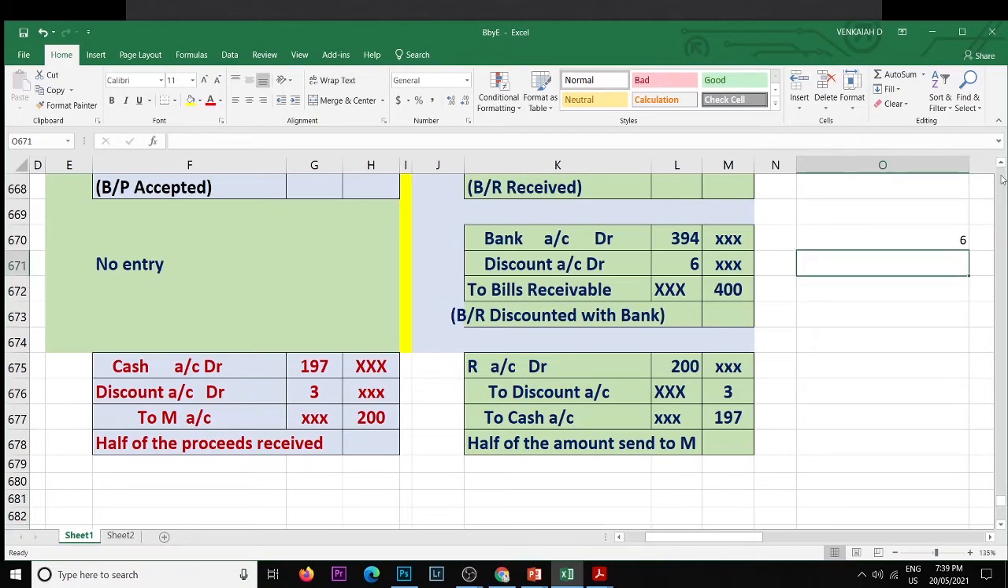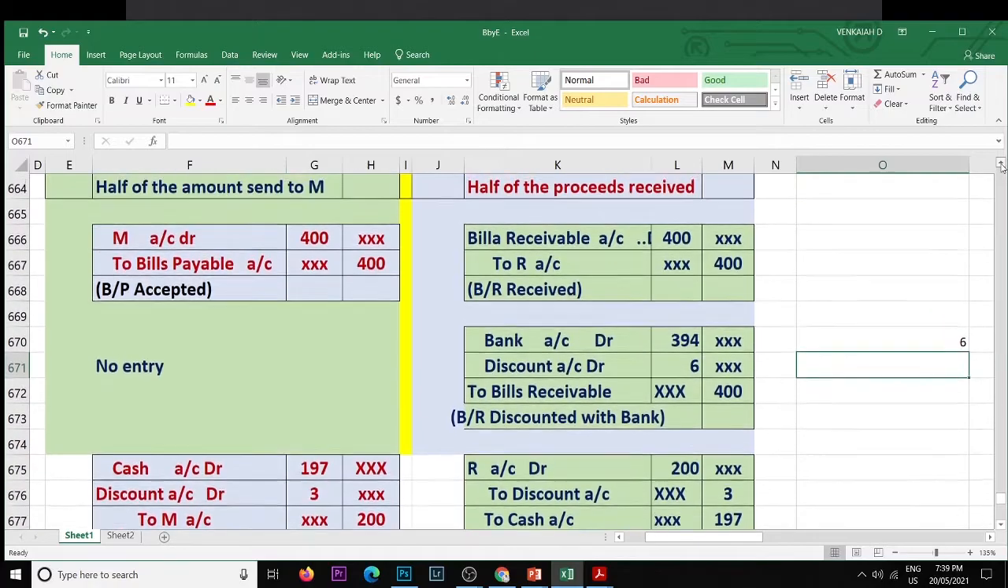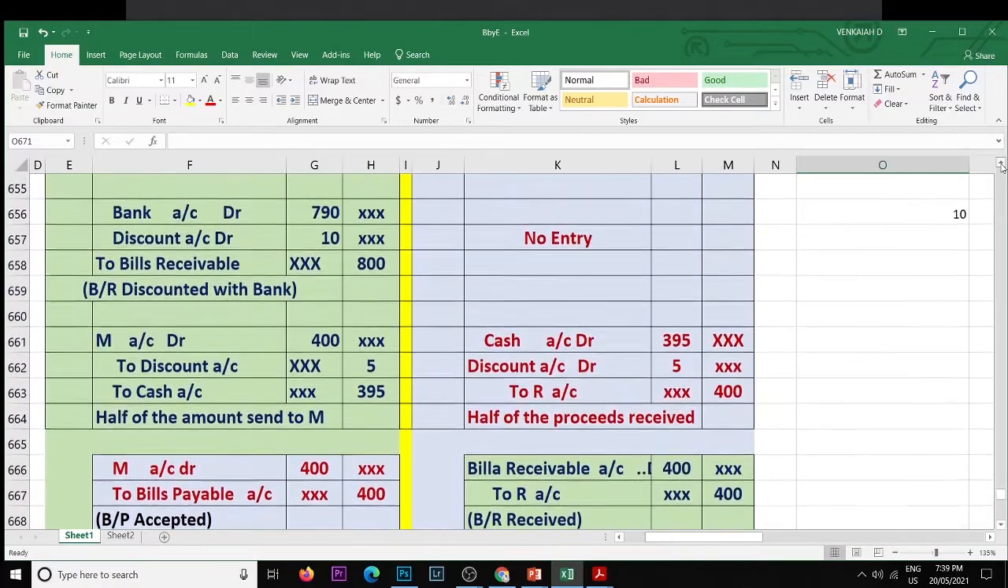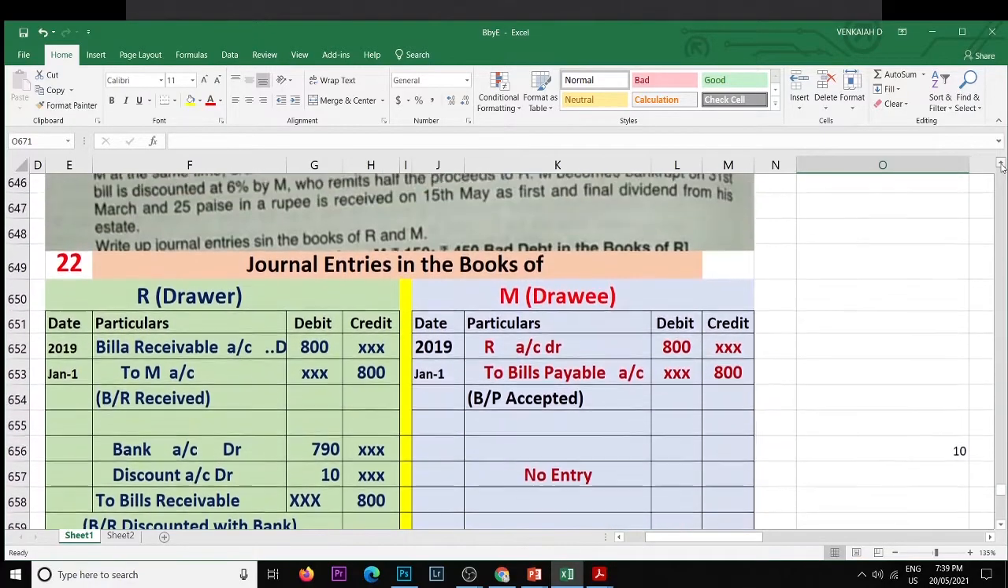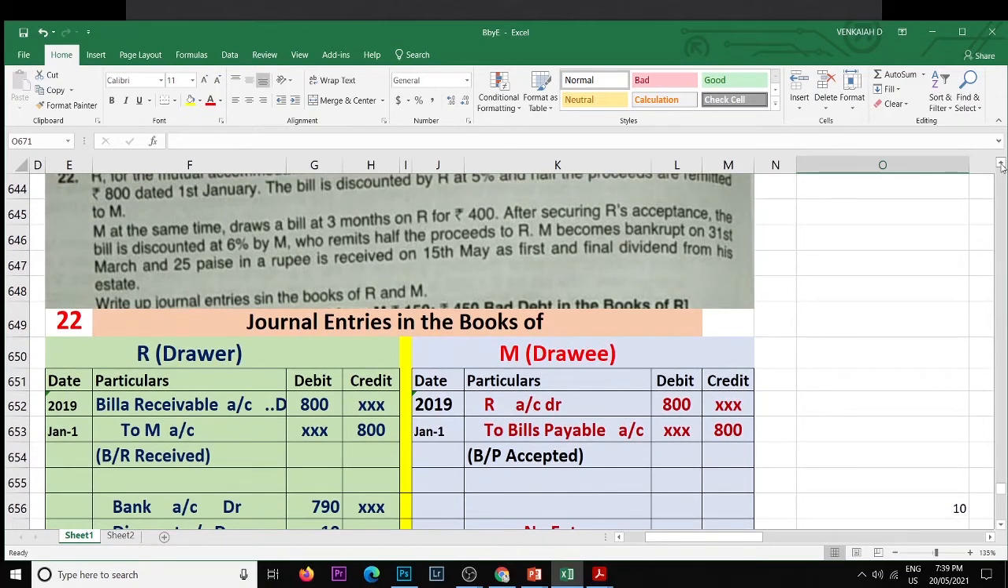Okay, we will see the problem, what happened. M becomes bankrupt on 31st March and 25 paise in the rupee is received on 15th May, as first and final dividend from his estate. So now we have to complete some formalities. So two bills are there. One bill is an accepted bill, another one is a written bill.